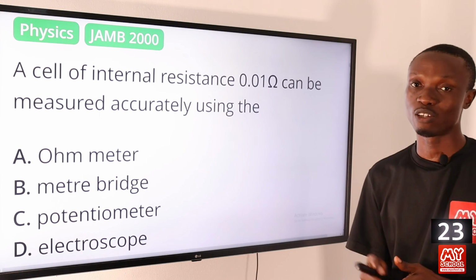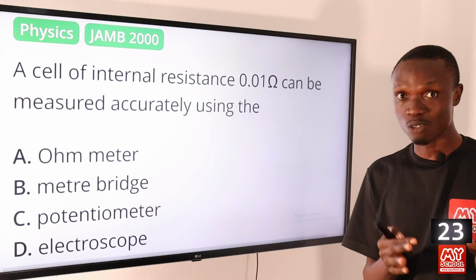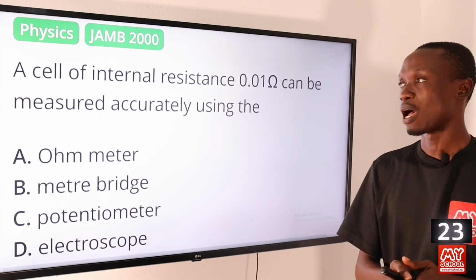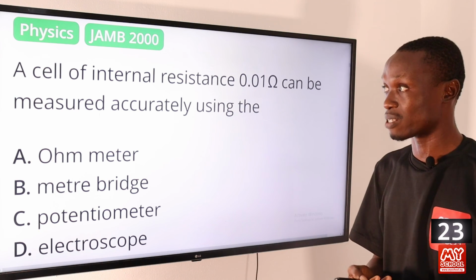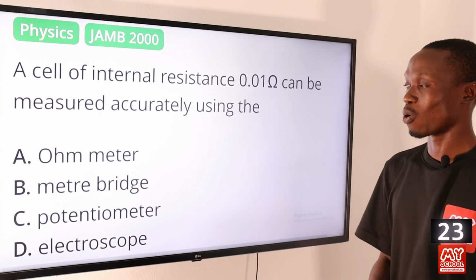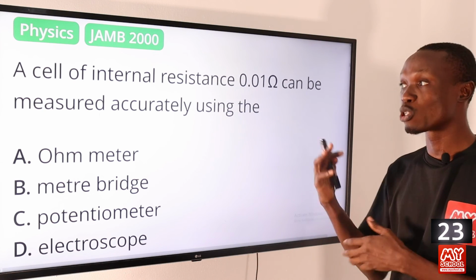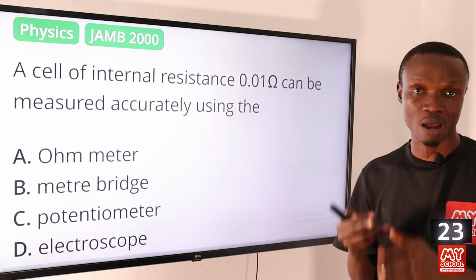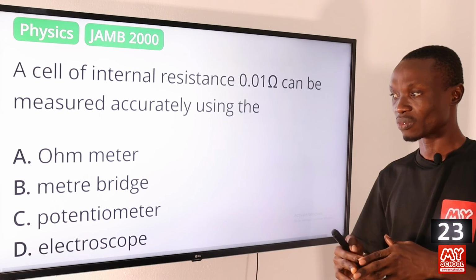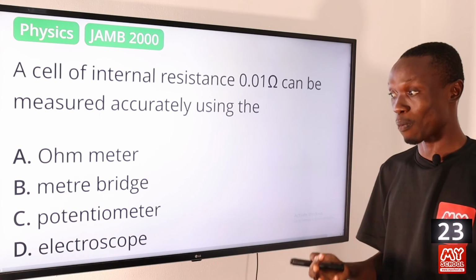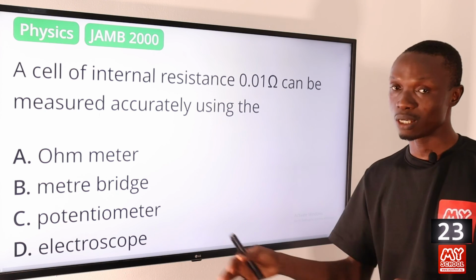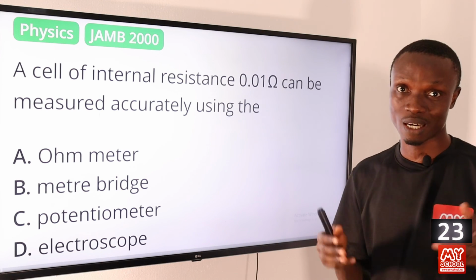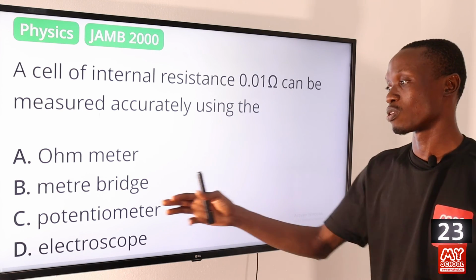So a potentiometer is used to regulate, first of all, EMF and also measure the internal resistance of a component. Okay, and the potentiometer can measure the internal resistance of a component without taking current from the component. While option D is a device used to detect charge. So the answer to this question is potentiometer.